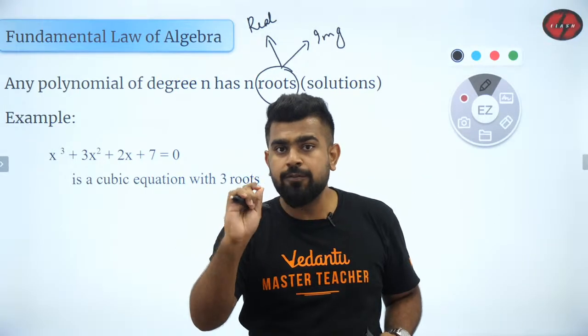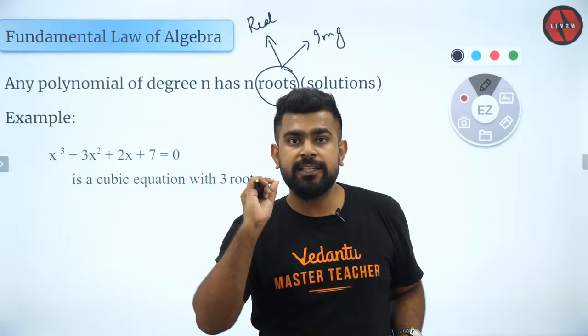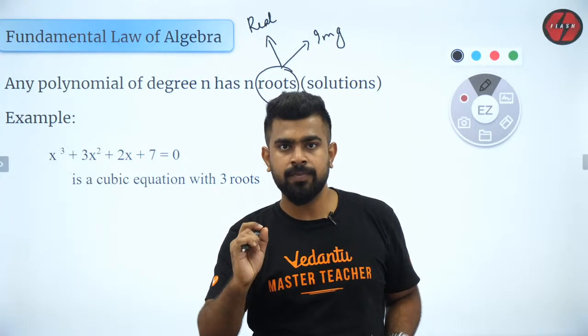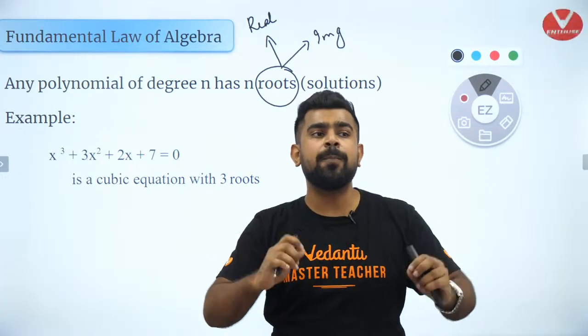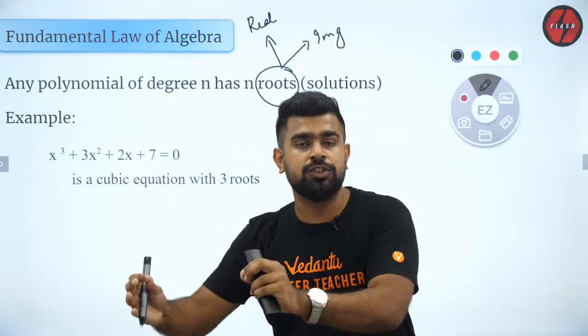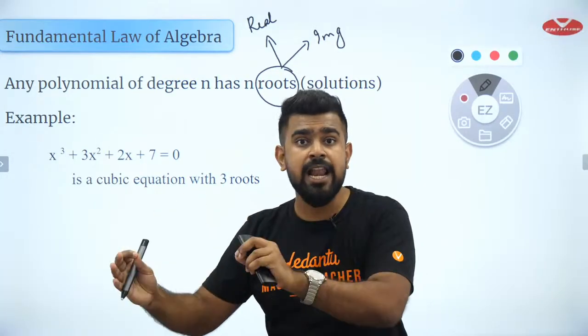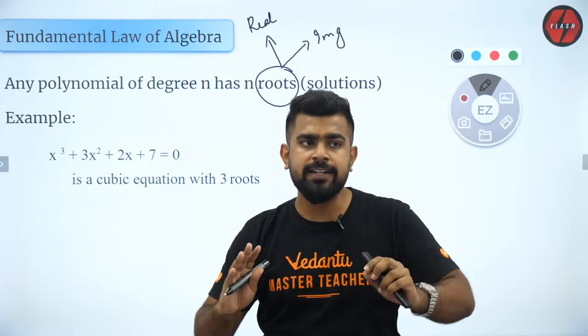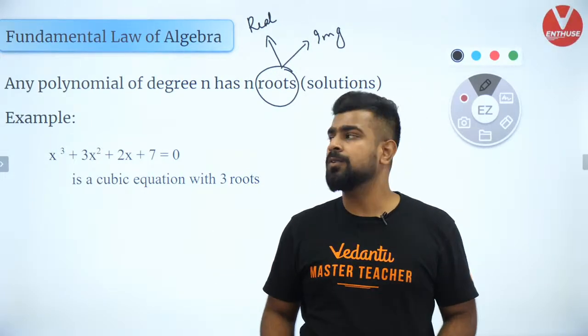I hope you have noted it down, because this can get you marks if it is asked in a good way. Understood? So whenever you have a polynomial of degree n, it is going to have n roots. I didn't say real, I didn't say imaginary. It includes both of them. Got it? So let us move forward now.